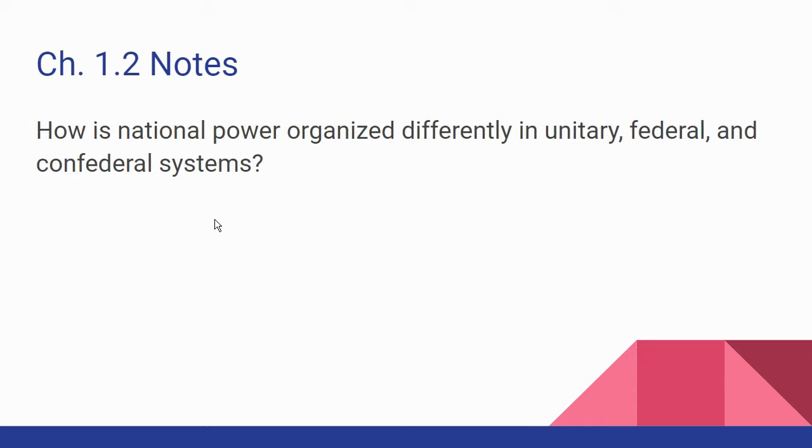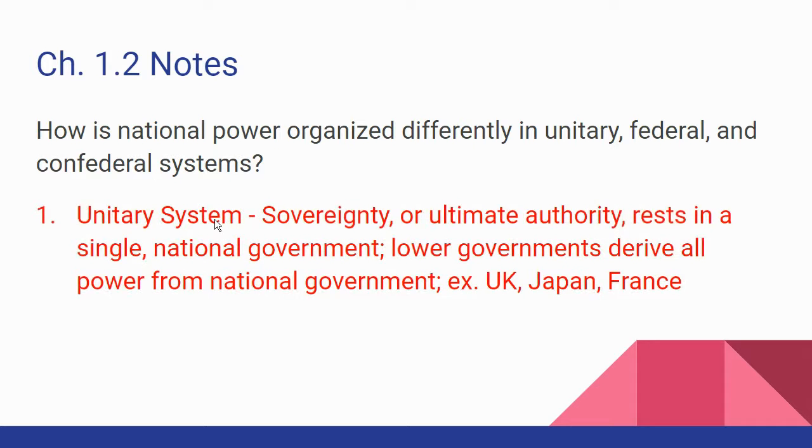Okay, so now we want to look at number 2 on your notes. How is national power organized differently in unitary, federal, and confederal systems? These are terms you need to make sure you're familiar with. In a unitary system, sovereignty, or ultimate authority, rests in a single national government. Lower governments derive all their power from the national government.